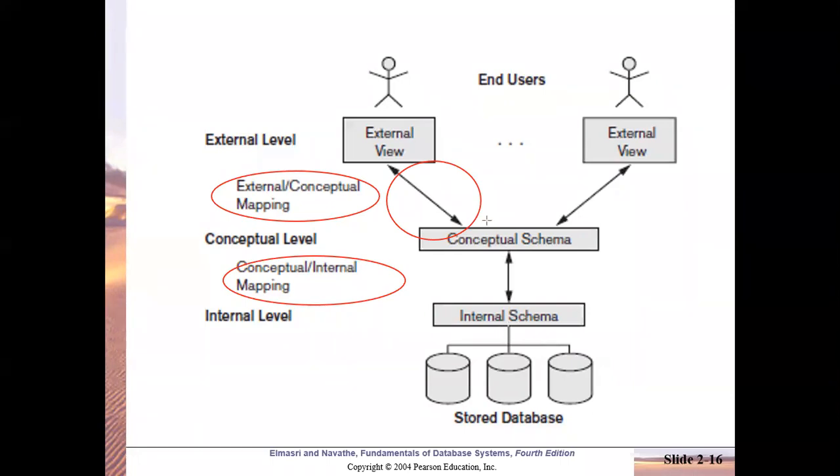That is from internal to conceptual and then from conceptual to external. So that's why the arrowheads are shown in both the directions. Clear? So this is how you should draw the diagram and also mention these mappings here. So this covers your 5 marks important question. Any doubt here? Are the things clear to you?